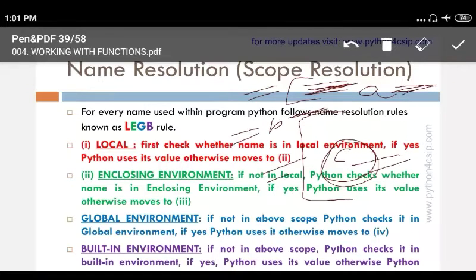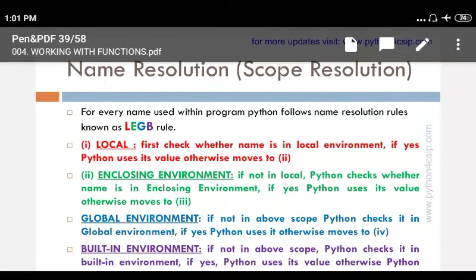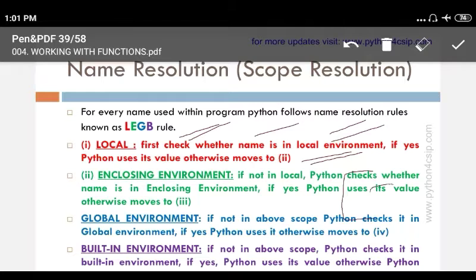So Python first checks whether the name is in the local environment. If yes, Python will use it. First it will check the local scope, then the enclosing space. This outer body is a function, this is a block. It will check whether variable A is available inside this block.